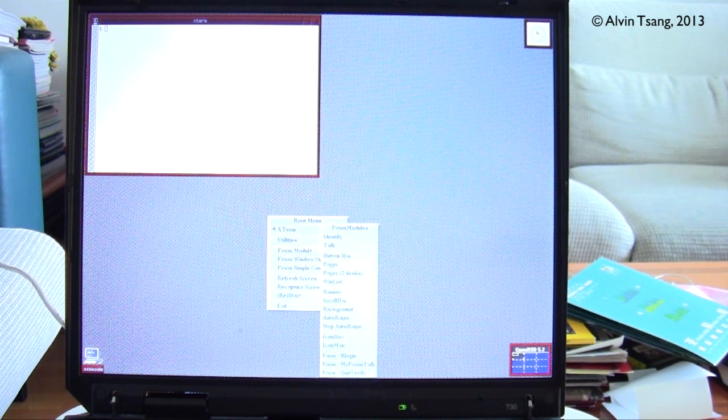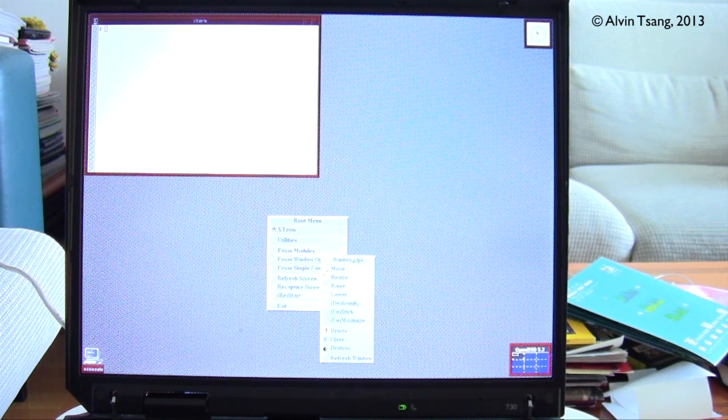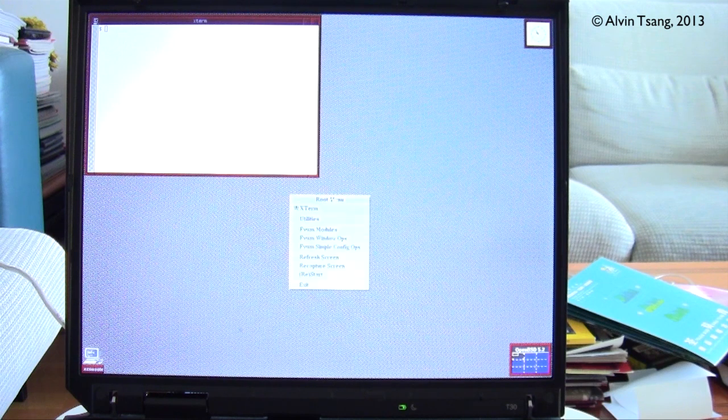This is FVWM, or the F Virtual Window Manager, which is a very basic graphical window manager. You can go into the menu by doing a left click, and you can select things like the X terminal or utilities. It's very basic, so you might want to set up a more sophisticated window manager later on. I'll just exit out of the window manager.